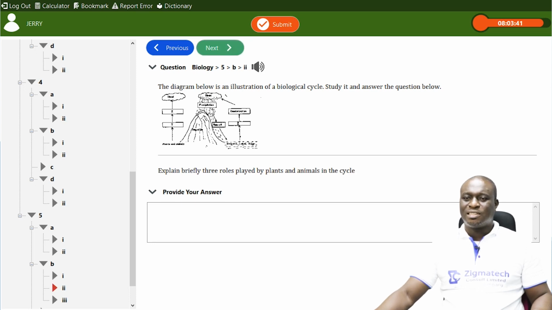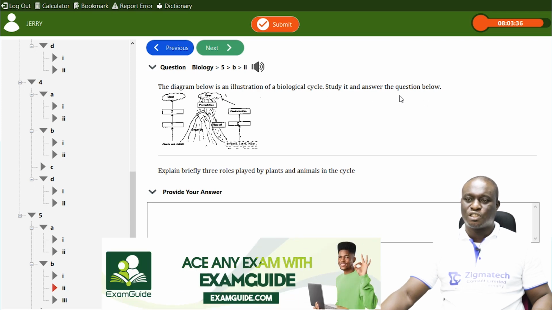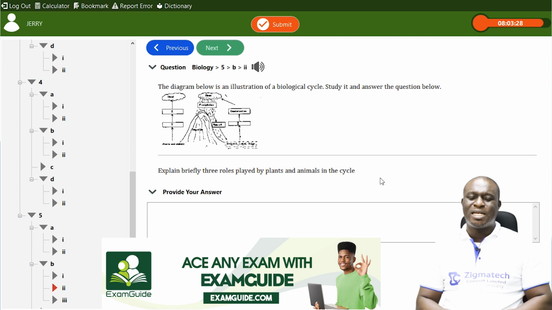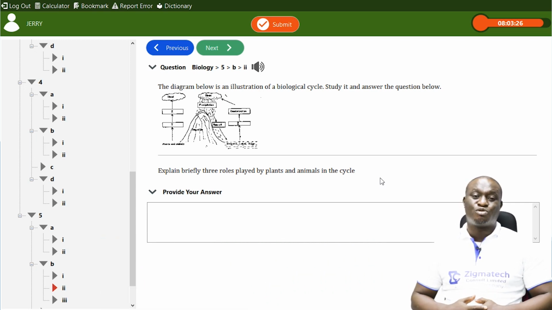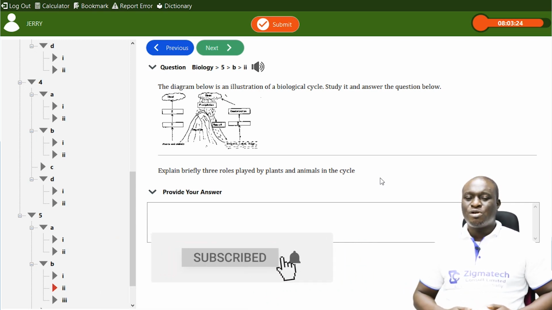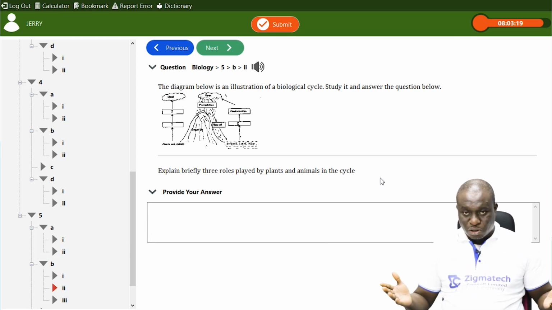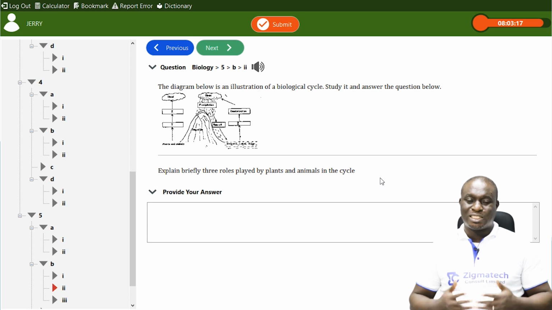Next question says, the diagram below is an illustration of a biological cycle. Study it and use it to answer the question. Explain briefly 3 roles played by plants and animals in the cycle. Very important. One of the roles played by animals and plants is respiration. During respiration, we take in air and we bring out air.